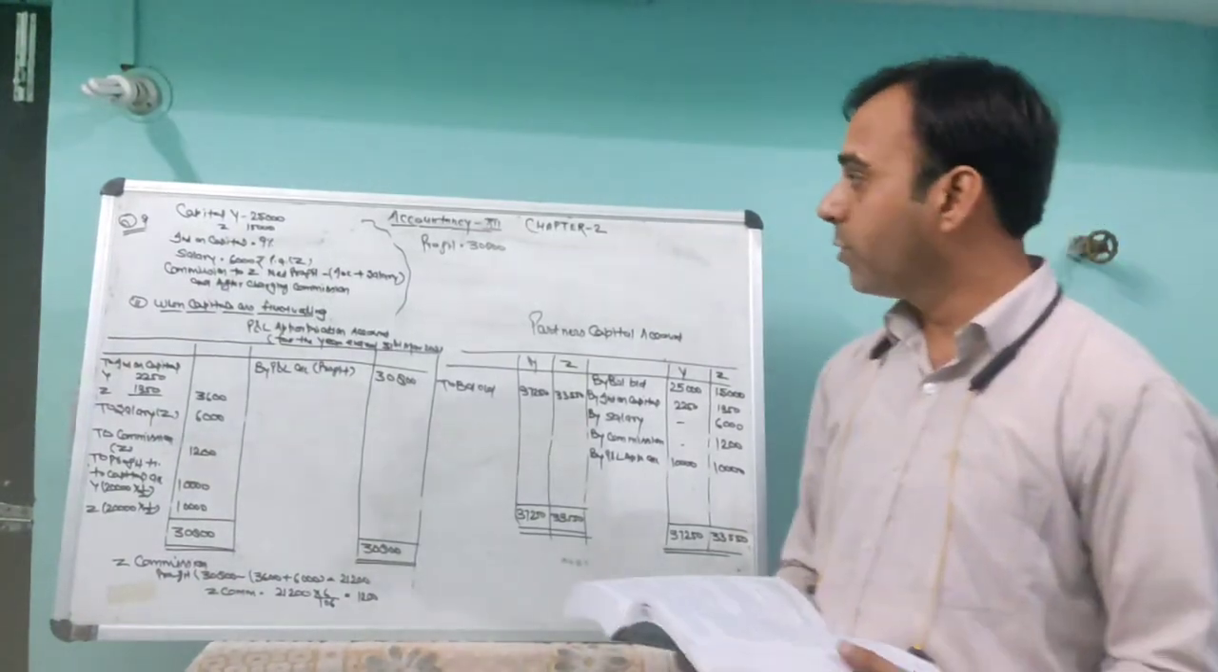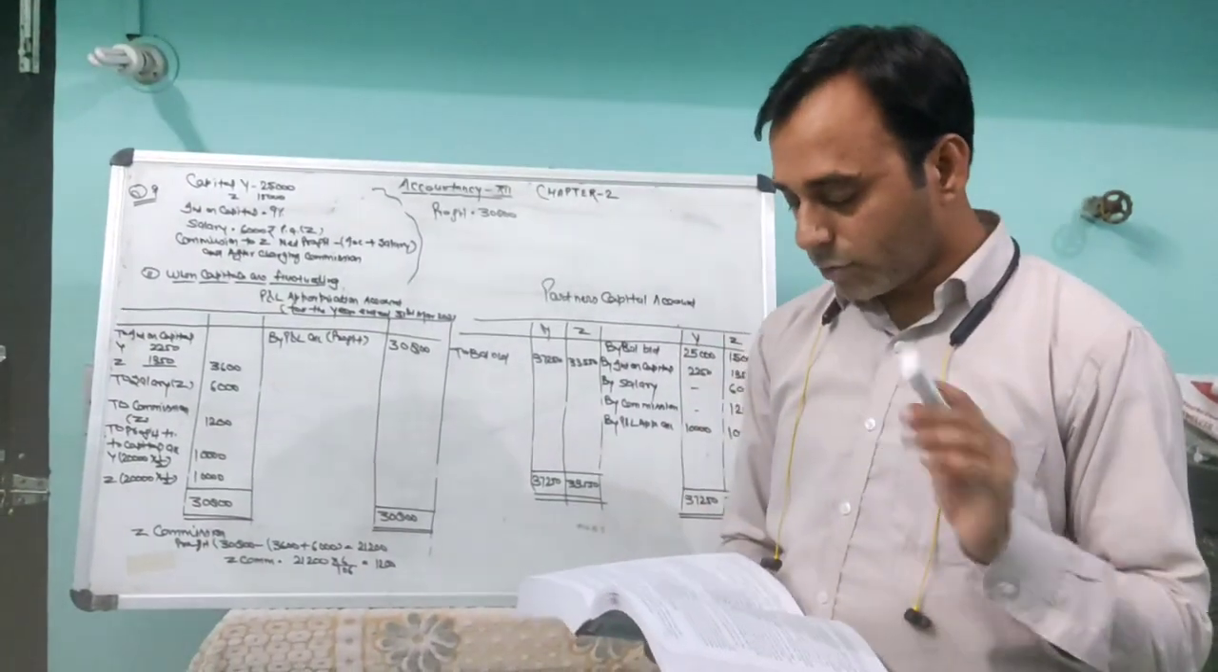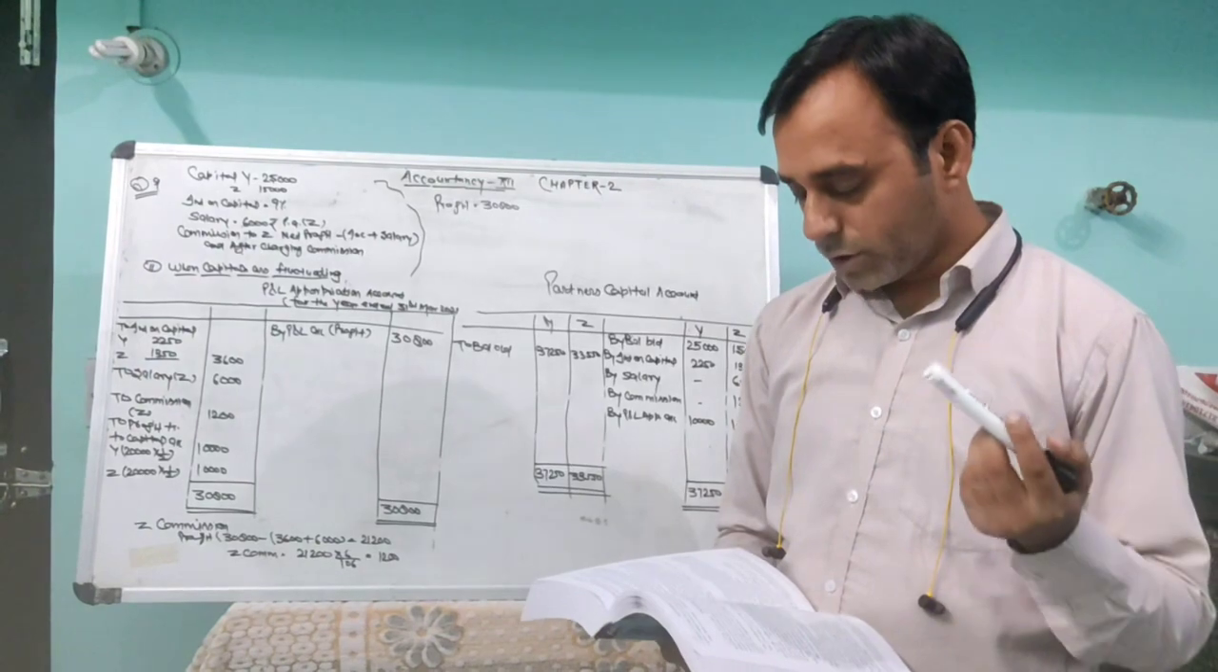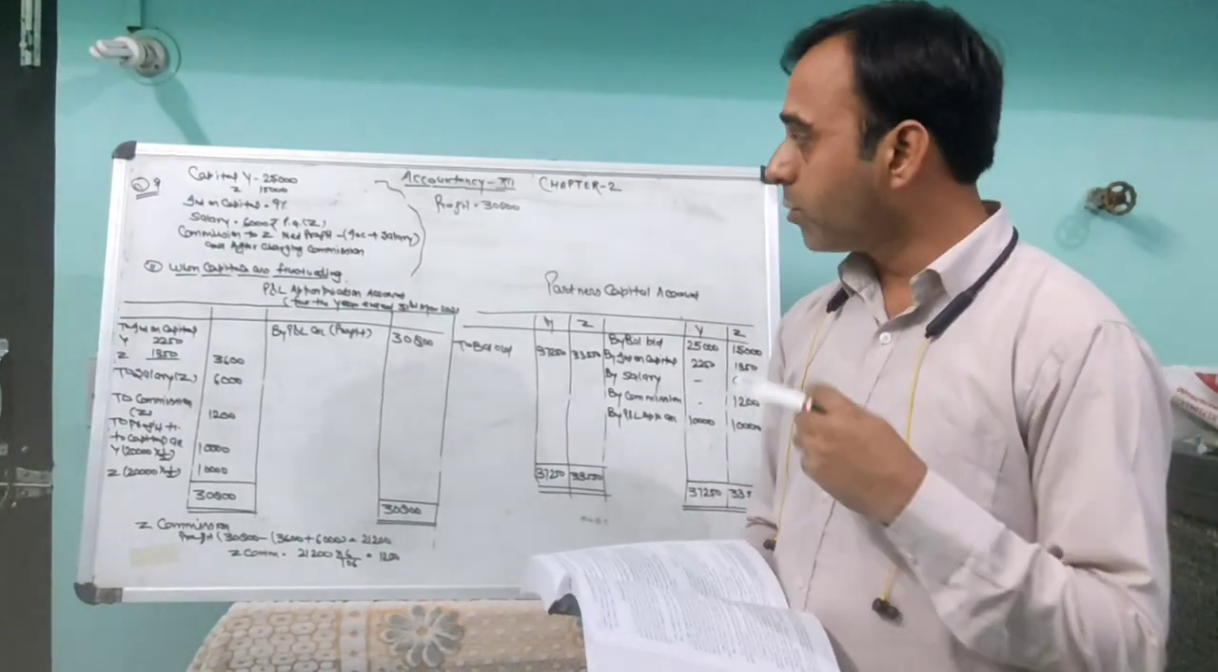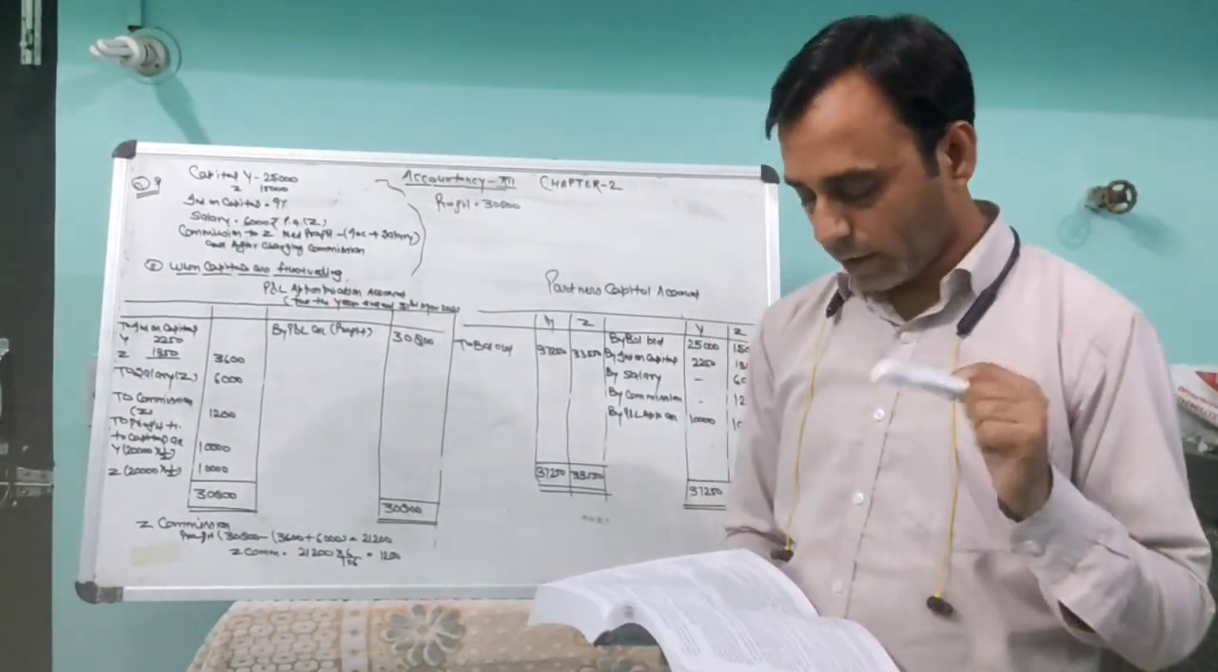Good morning students. Today we are doing question number 9. First of all, I read the question number 9 for you. It is the question based on fixed capital. We do this question in both ways, fixed capital and fluctuating capital. Okay, I read the question.